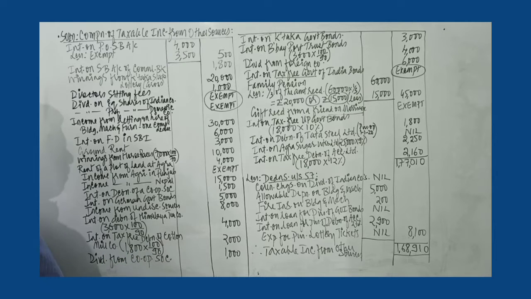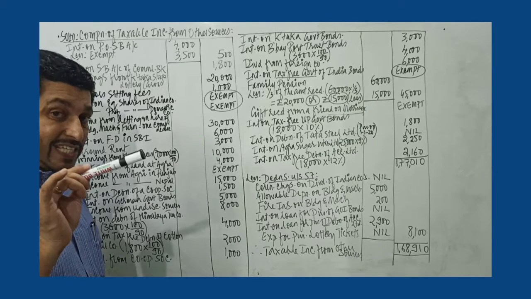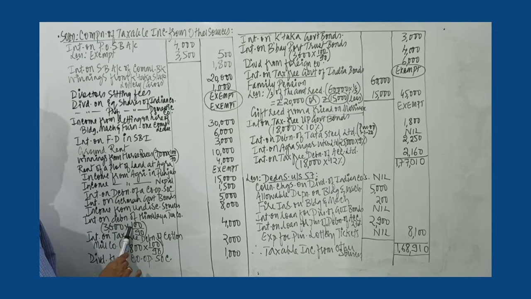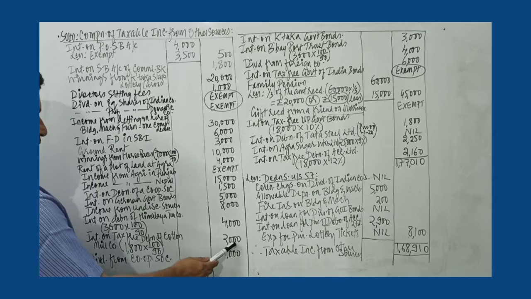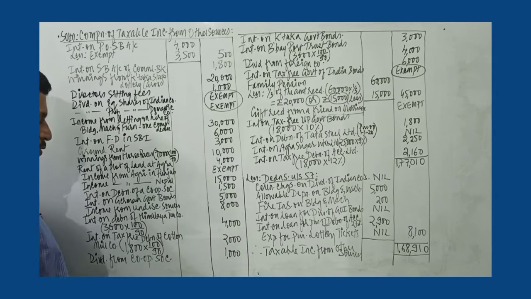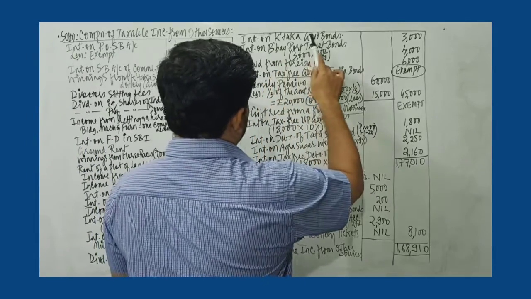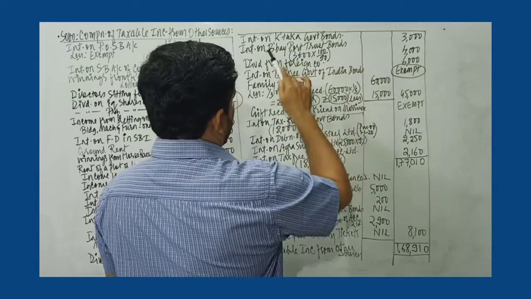Interest on debentures of Himalaya Tea Company is given. Interest amount is given. So grossing up becomes compulsory, and always TDS rate is 10%. So 3,600 100 by 90 is 4,000. Then you have interest on tax-free debentures of Cotton Mill Company. That is 1,800 rupees. This also interest is given, so we gross it up. 100 by 90, 10% is TDS, you get 2,000. Dividend from cooperative society, fully taxable, no grossing up. No TDS is done.